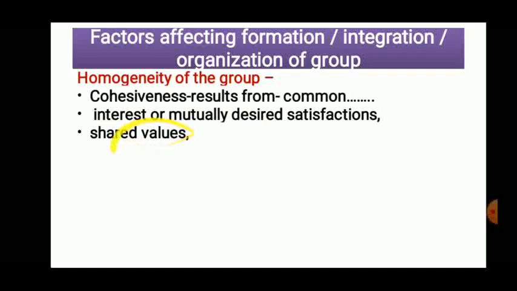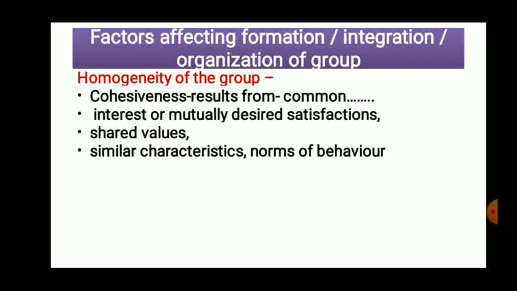Values of each person should be same one. Values, that means the thing which you feel important. So that we can refer as values. That must be same one. Similar characteristics should be there. Norms of behavior should be same. It is going to be observed in family. In family, interests are same, values are same, similar characteristics are there among the family.